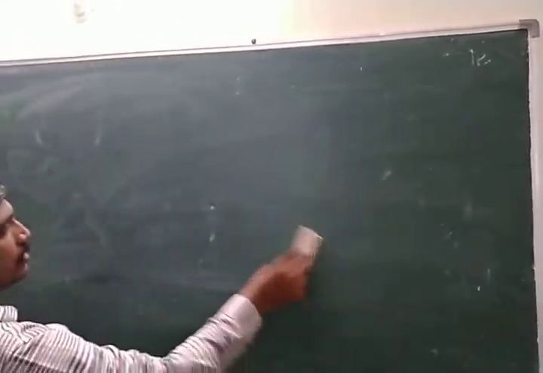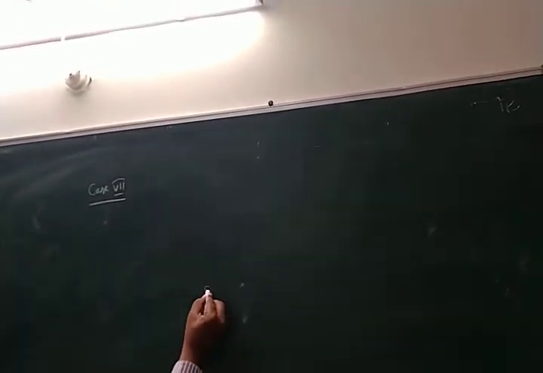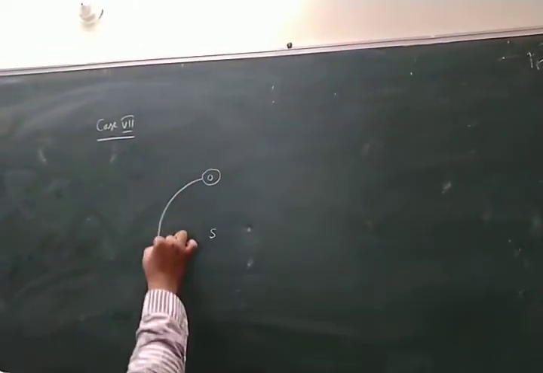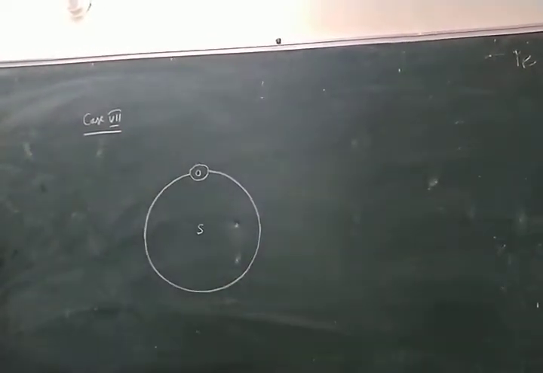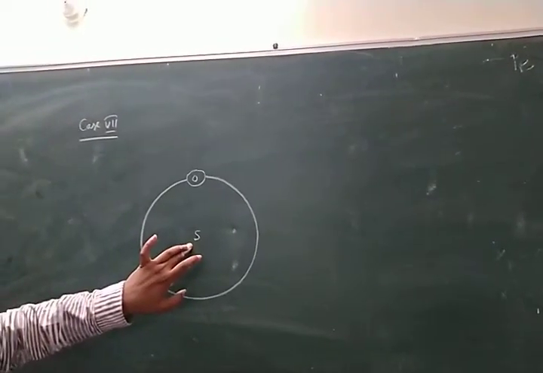Okay? This is the next case, Nana. Case number 7, Nana. Look here. Case number 7, Nana, very important. This also listen carefully. Here source is there. This source is considered as a rest, Nana. Okay. Here observer. Look here, Nana. Observer moving in the circular path. Look here. This is the source, Nana. Source is at rest, Nana.